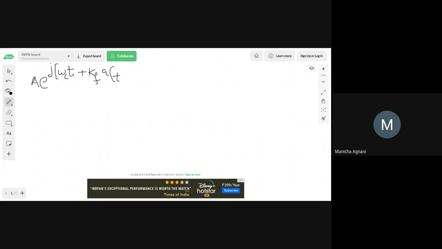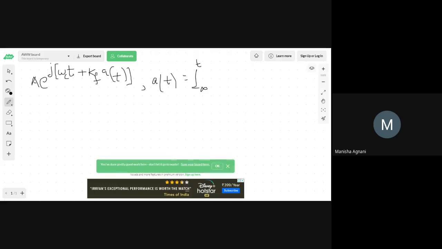Can you see this equation that I'm writing for you all? Please forgive me for the bad writing because I'm using a mouse. I have just told you that my a of t is the integral term. So a of t is equal to integral minus infinity to t m of alpha d alpha.